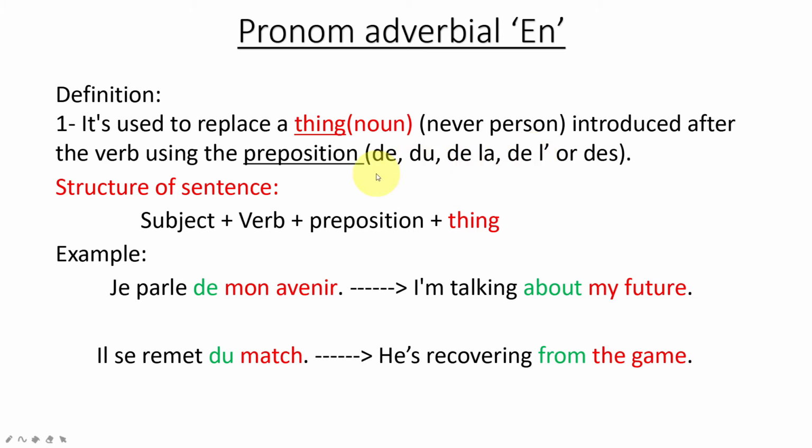Let's see the structure of the sentence with the object: subject plus the verb plus the preposition plus the thing. Some examples: je parle de mon avenir. De is the preposition, mon avenir is the thing. So I'm talking about my future. Il se remet du match. Du is the preposition, match is the thing. So he is recovering from the game.